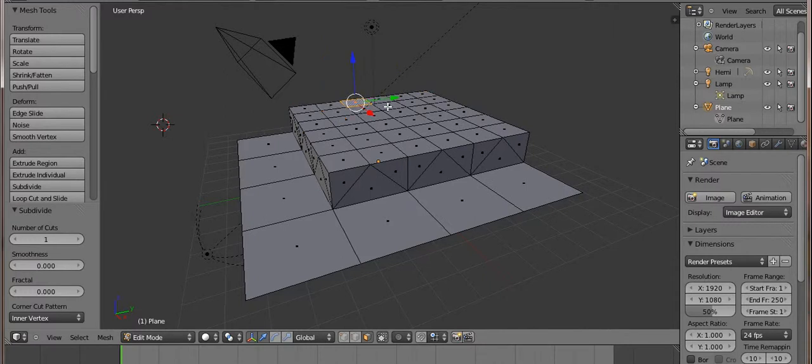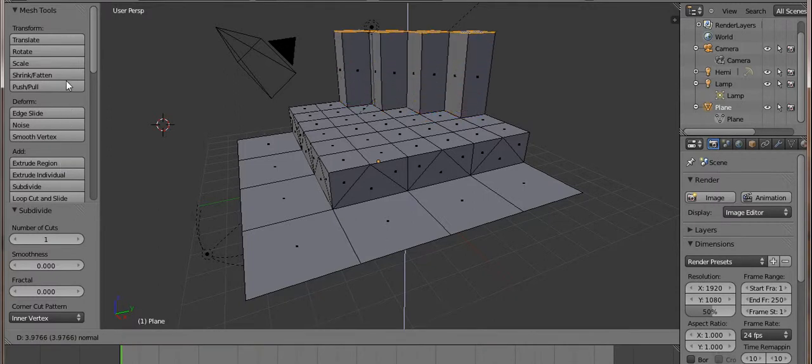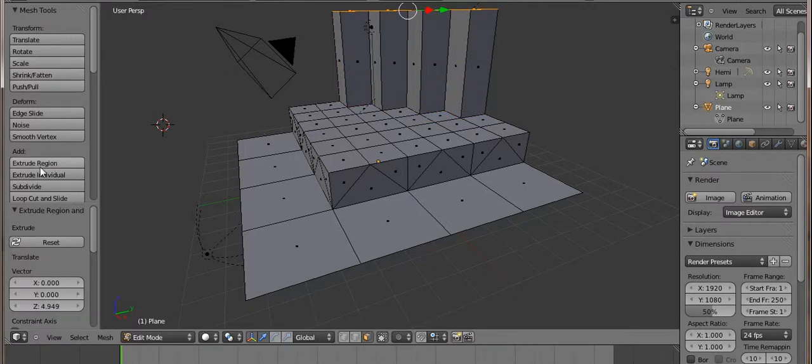This is the back part of the studio, and I extrude it. I extrude it.